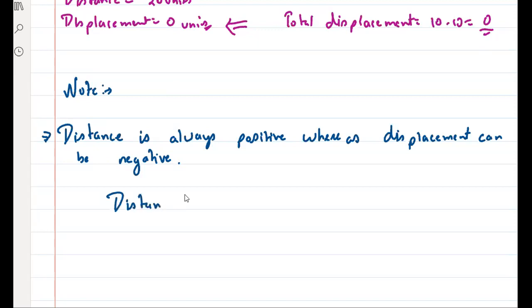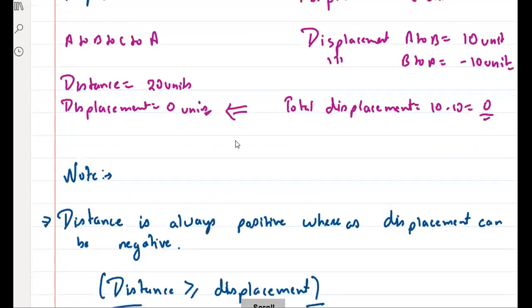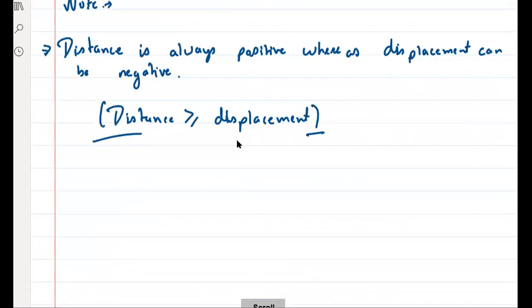Distance is always greater than equal to displacement. Can I say this? Distance is always greater than equal to displacement. Yes or no? सोचो एक बार, because this is the all total length, right? But displacement is the shortest length, and if it is shortest, it is always less than distance. ठीक है? So this is the concept of distance and displacement. I hope all of you understood the concept of distance and displacement, right?